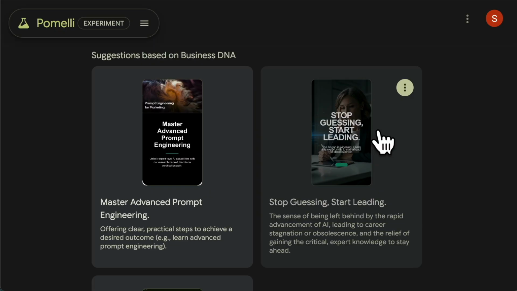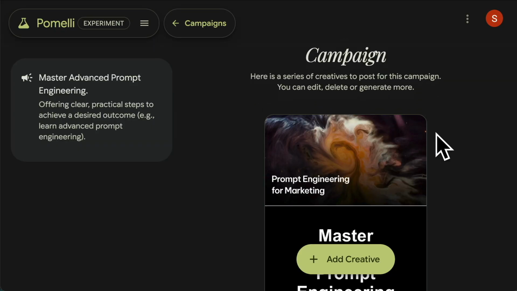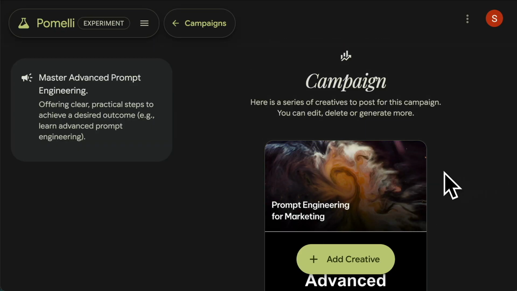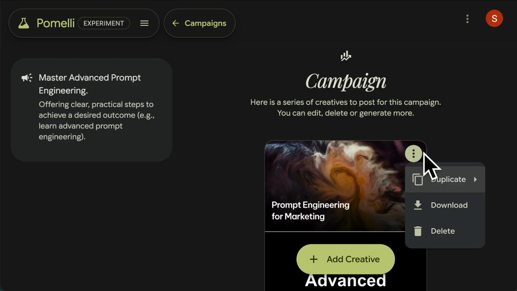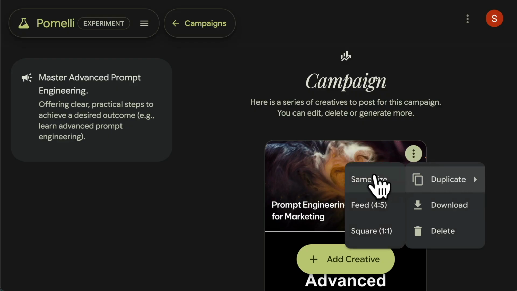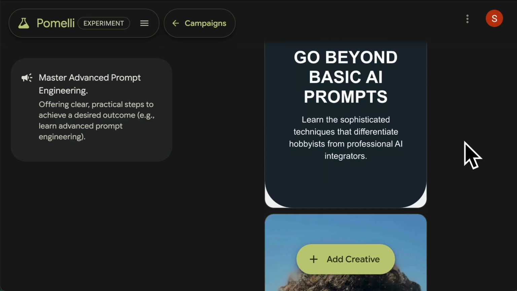Now with any of these, you can click into it and then you can edit too. If you click the 3 dots, you can download, or you could duplicate in a different size. Let's say you wanted square. So very, very cool, all AI generated.